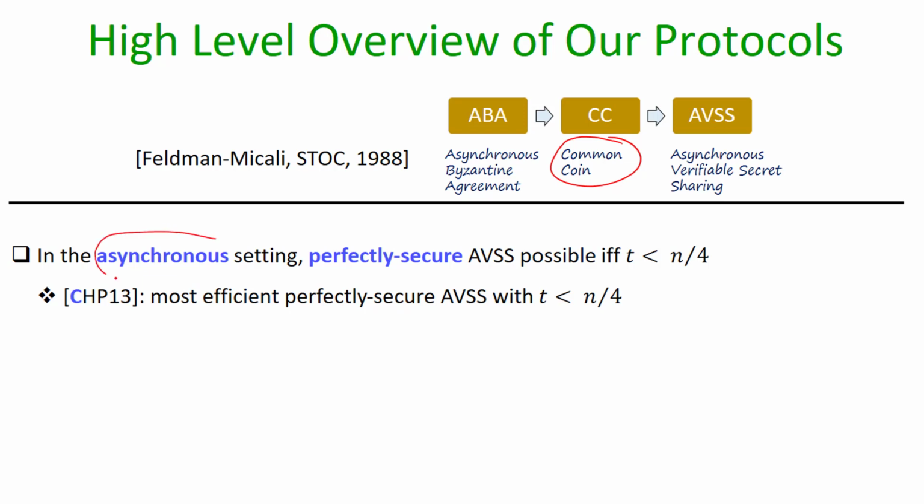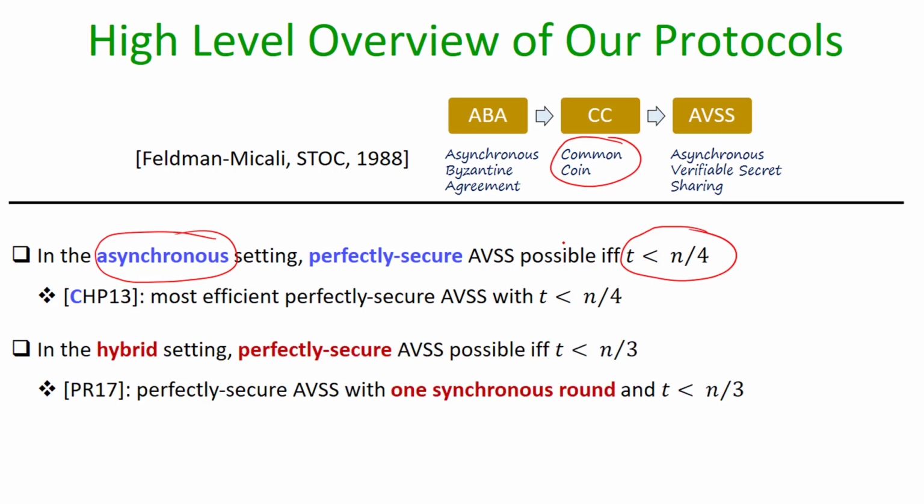If we consider the fully asynchronous setting and the resilience of t less than n over 4, then we propose to plug in the most efficient perfectly secure AVSS scheme due to CHP13. And it is well known that t less than n over 4 is the optimal resilience for any perfectly secure AVSS scheme. So by plugging in this AVSS scheme in the blueprint of Feldman and Micali, we improve upon the constant expected round ABA protocol of Feldman and Micali.